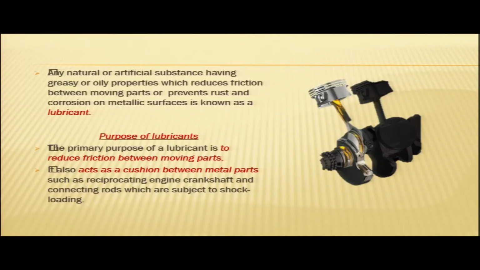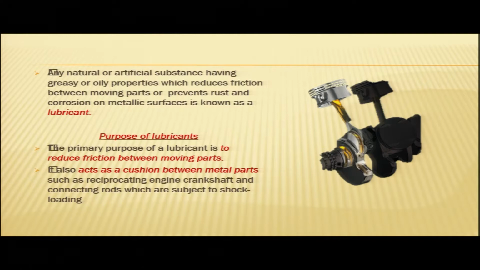So what is a lubricant? A lubricant is any natural or artificial substance having greasy or oily properties which reduces friction between moving parts or prevents rust and corrosion on metallic surfaces. So the lubricant reduces friction between the moving parts.